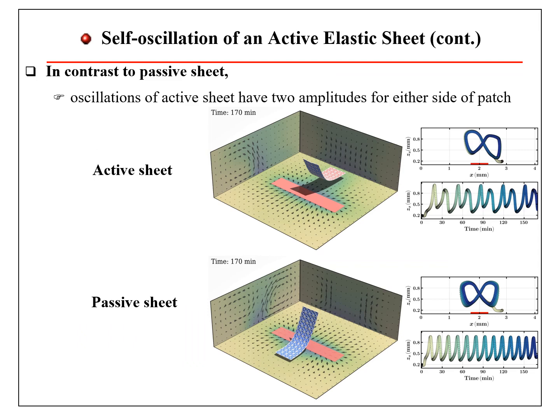In contrast to the passive seed, the oscillation of the active seed has two amplitudes, one for each side of the patch, whereas the passive seed has the same amplitude on both sides of the patch.